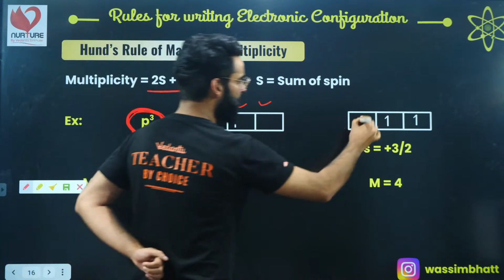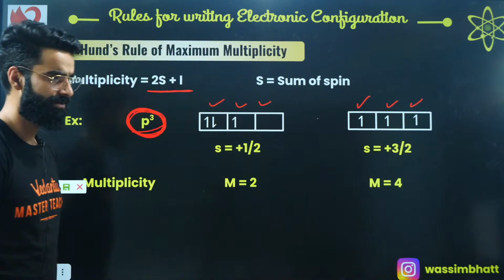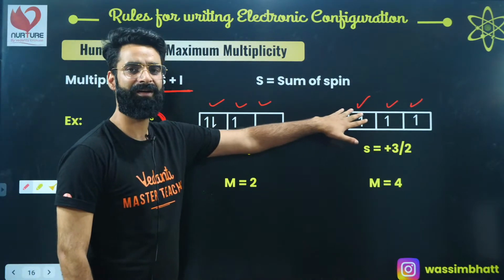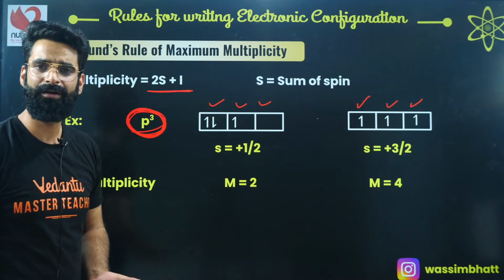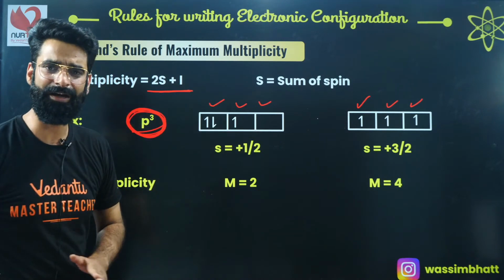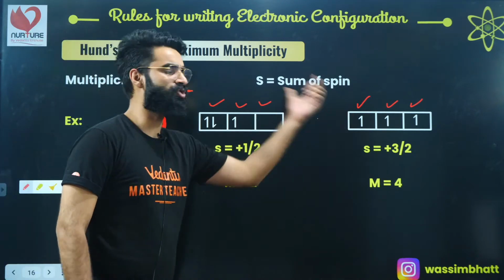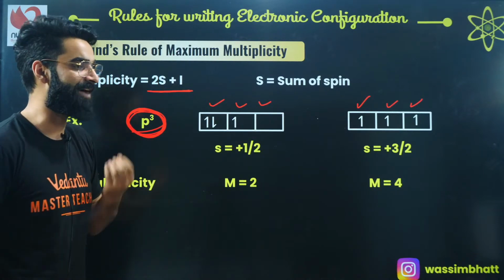Let's say one more configuration is like this: 1 electron here, 1 electron here, 1 electron here. These are the two possible configurations of P3 which I'm giving to you. One of them is absolutely going to be wrong, but that is not the debate right now. I need to see which configuration of P3 is more stable. The configuration of P3 with more multiplicity will be more stable.